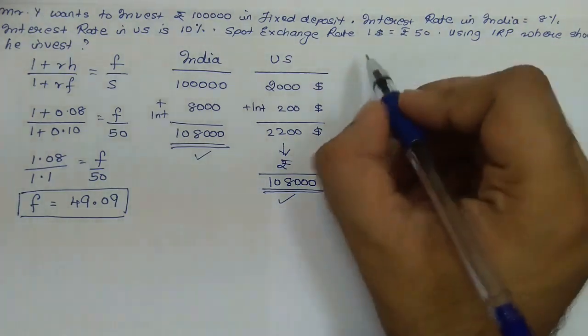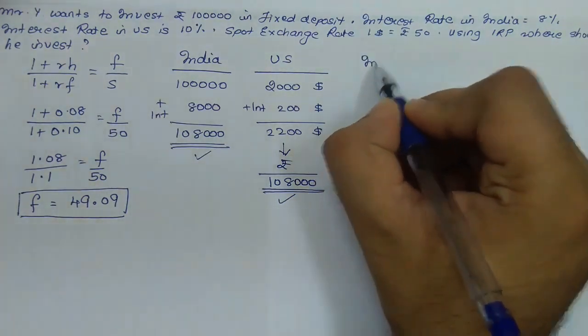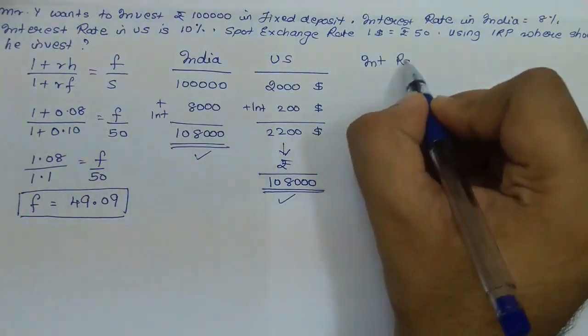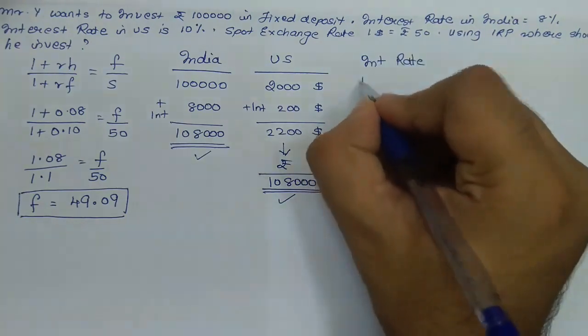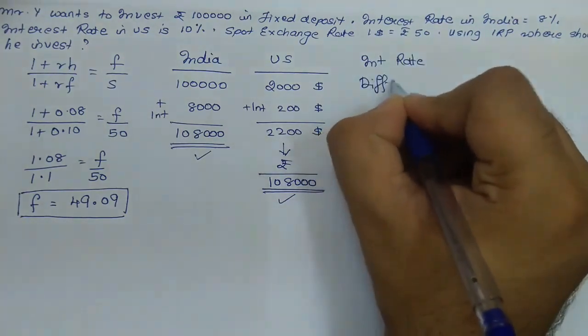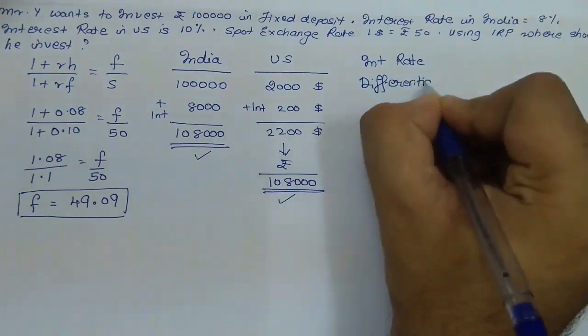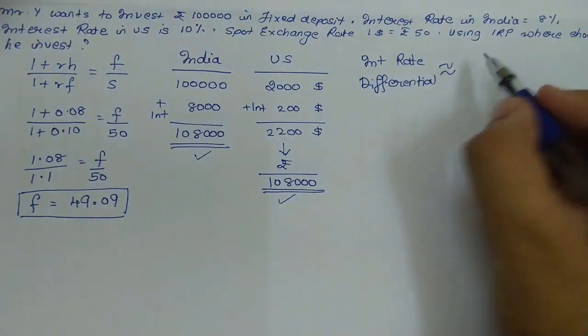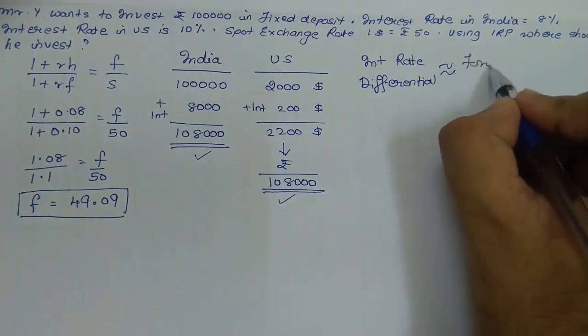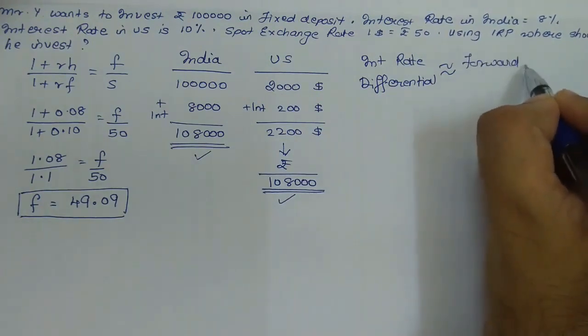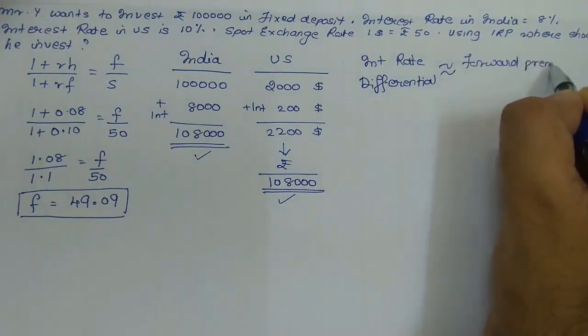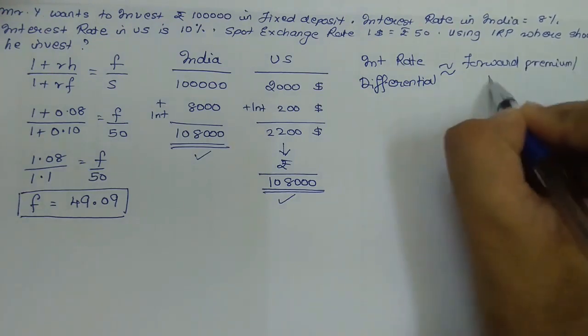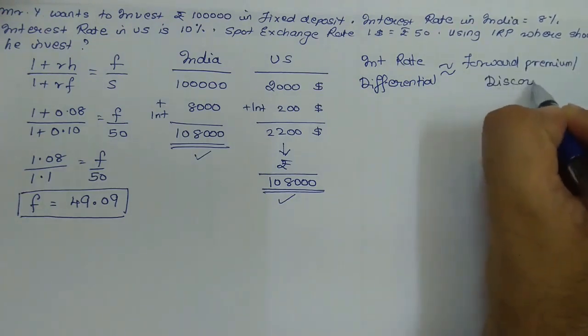Now after that, we'll just check the formula that the interest rate differential is always equal or approximately equal to the forward premium or discount.